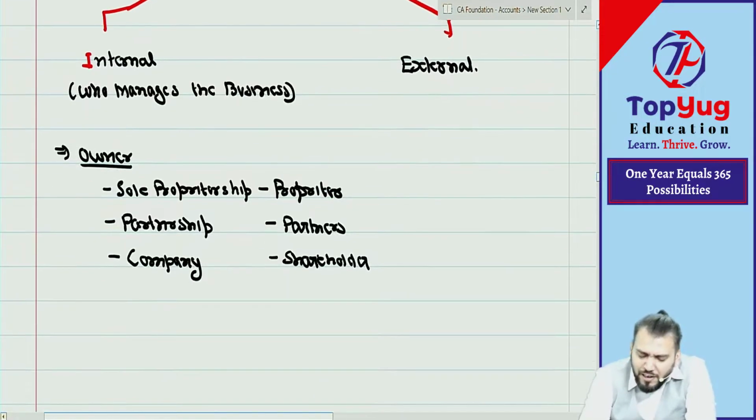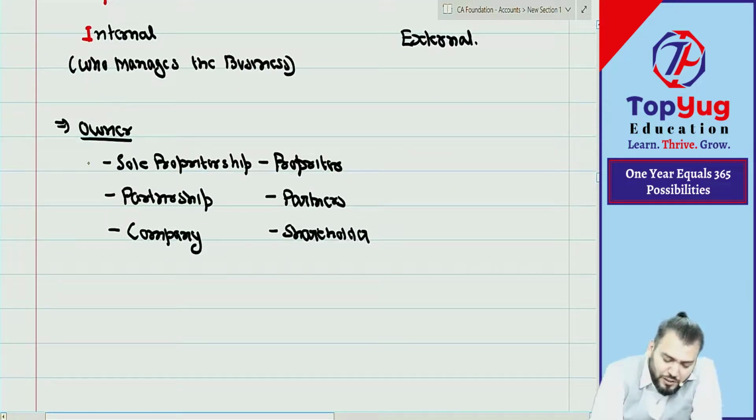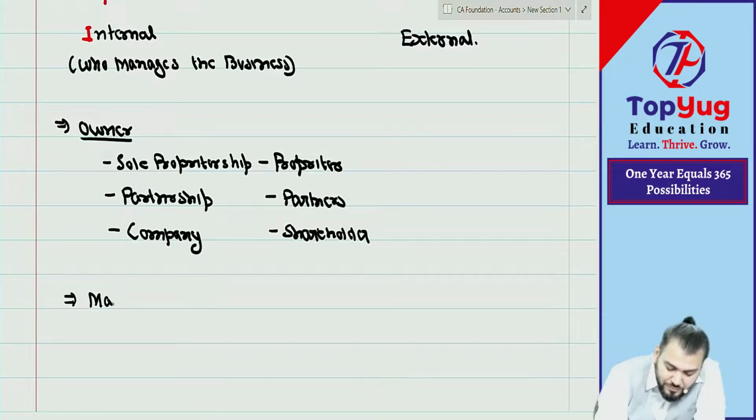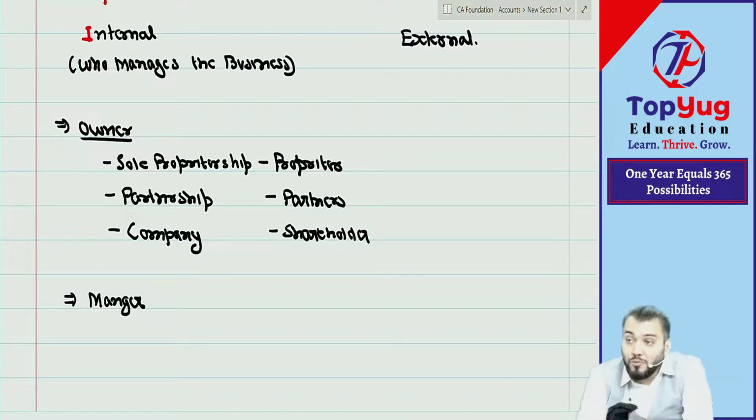Second, sometimes what happens? With the owner, we also appoint a manager who will manage the business. Means that will also be an internal part of the business. Internal user. Without a manager, we cannot run our business.